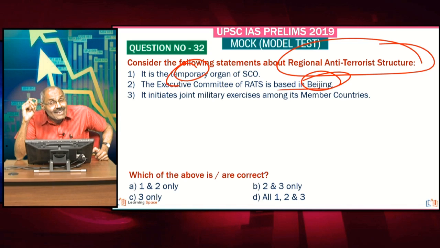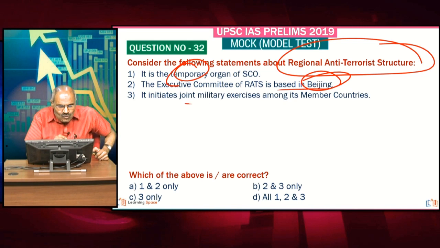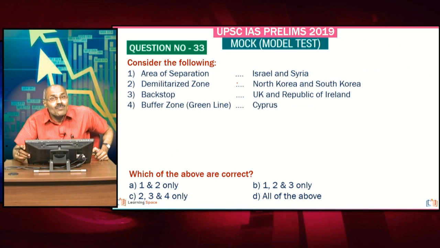And through this RATS mechanism, joint exercises will be held, and India and Pakistan both will participate. This is the important point. It initiates joint military exercises. So friends, 3 only is correct here.